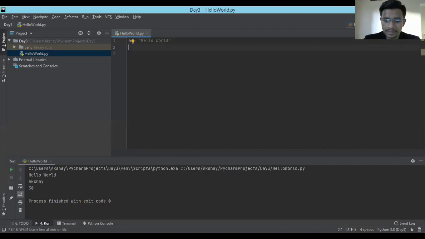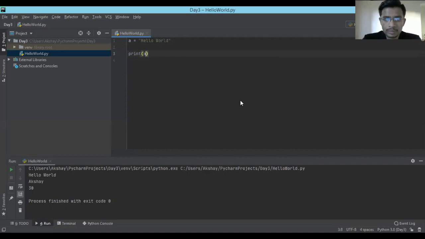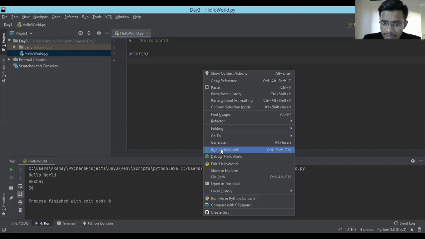So this is it. On the next line, I'm going to print this. Yesterday, if you remember, we were doing it in IDLE and directly printing it there. This will not be the case in this IDE, and we are going to write it like this. So print a, and it will print what is inside a. In order to run the program, you can right click and run hello world as well.